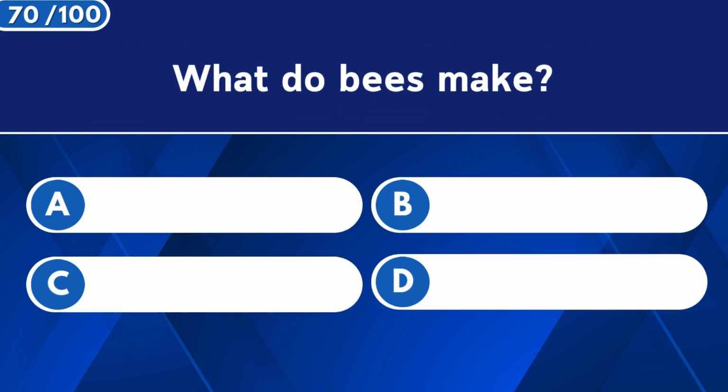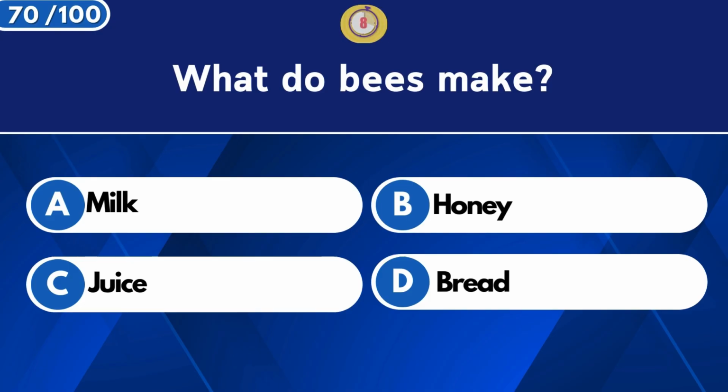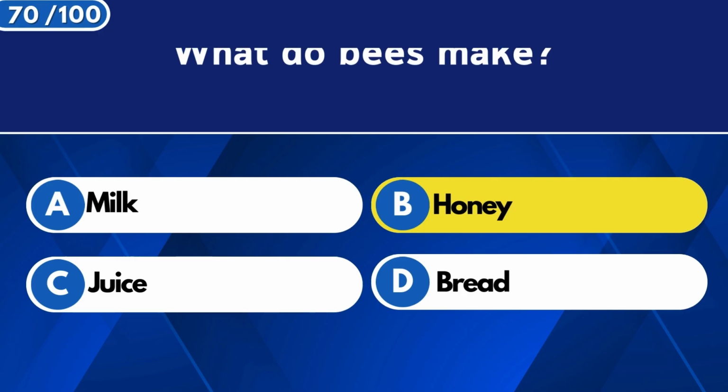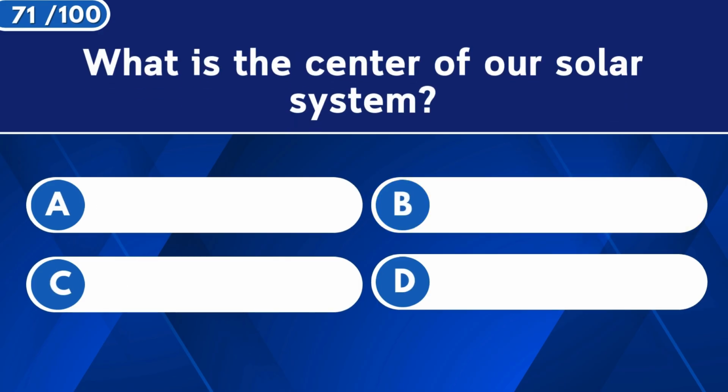What do bees make? Honey. What is the center of our solar system?